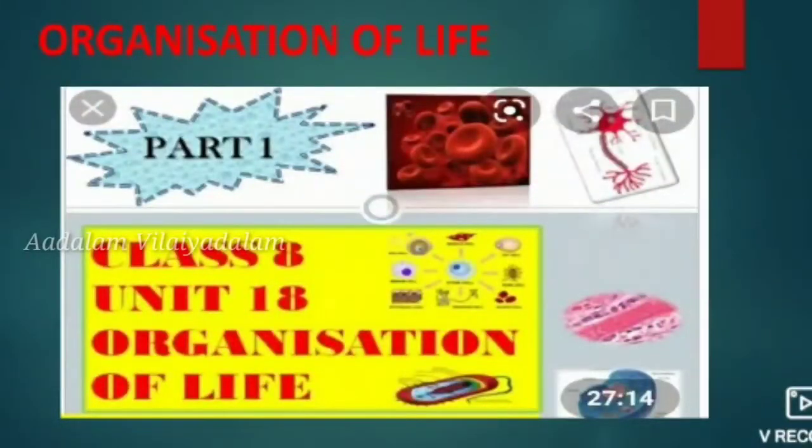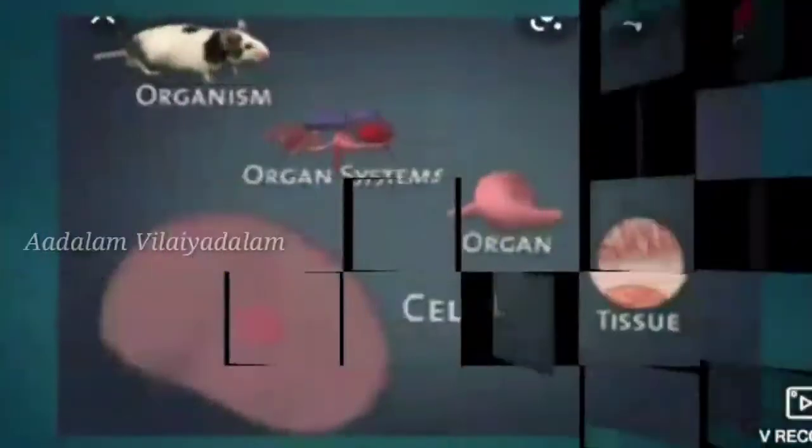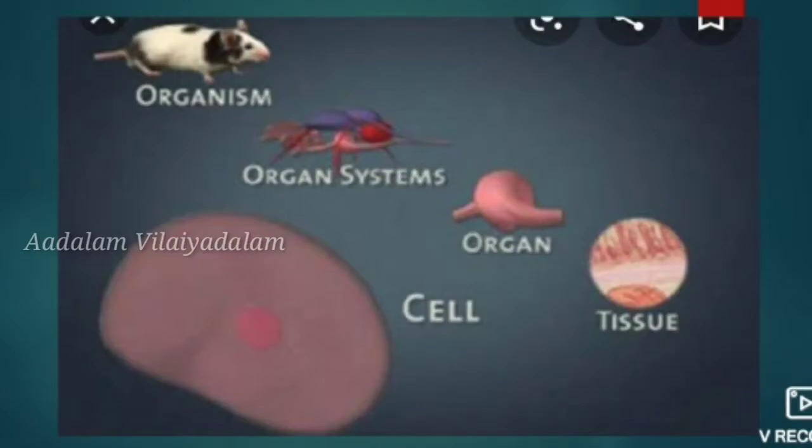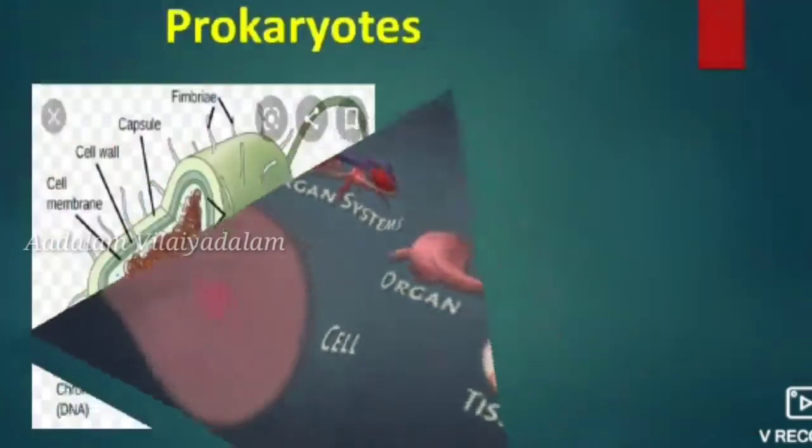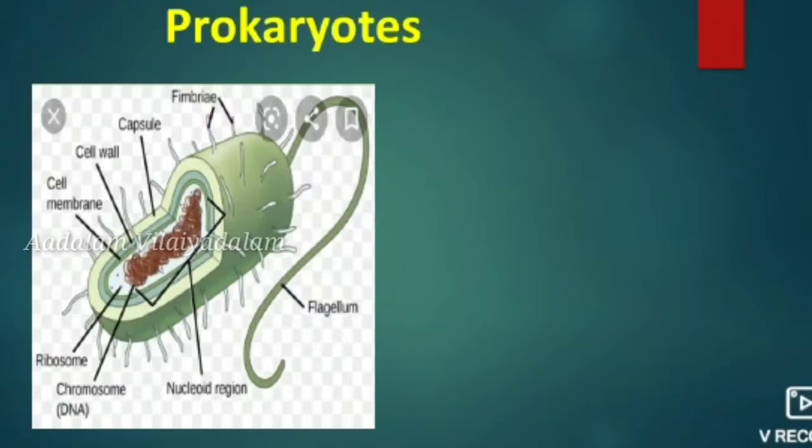Let us start the class with a new lesson, Organization of Life, Unit 18. In this lesson, I will explain about different levels of organization in the animal world, structure of cell and types of tissues. First of all, the introduction about structural organization.